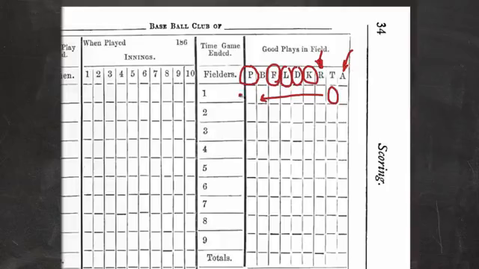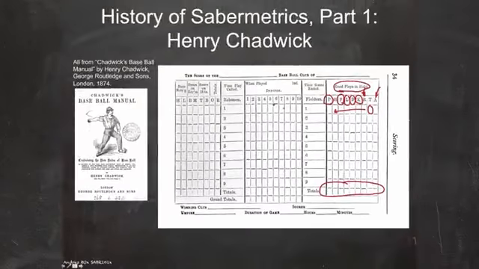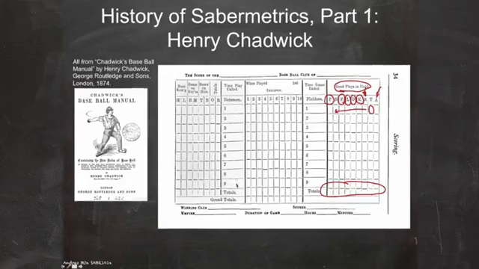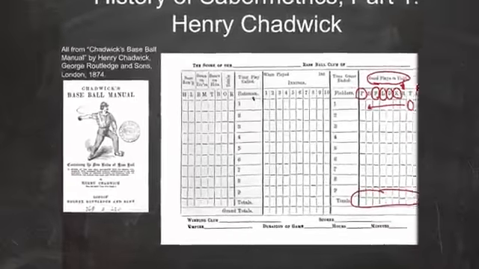So anytime a fielder would make assistance on another player's good play in the field, they're out recorded, they'd get marked here. And then there'd be the sum total at the bottom here. You'd record everybody on the field, in the game, you'd record all the different good plays in the field by the fielders. Now on this side, over here of the score sheet, you'd record the information of each of the batsmen, the offensive information of each of the batsmen.